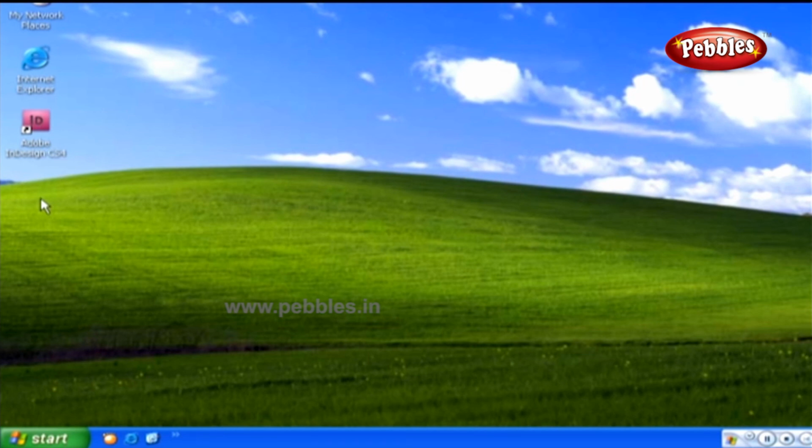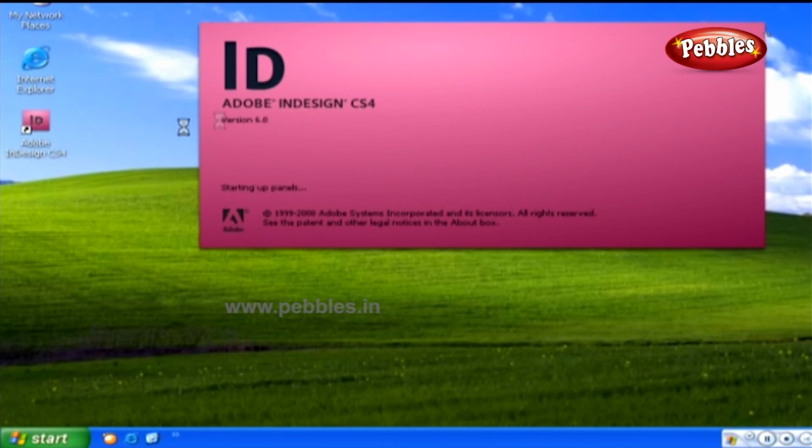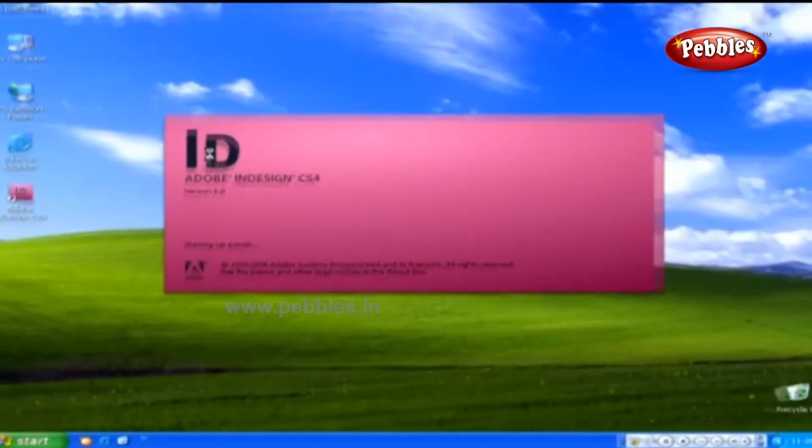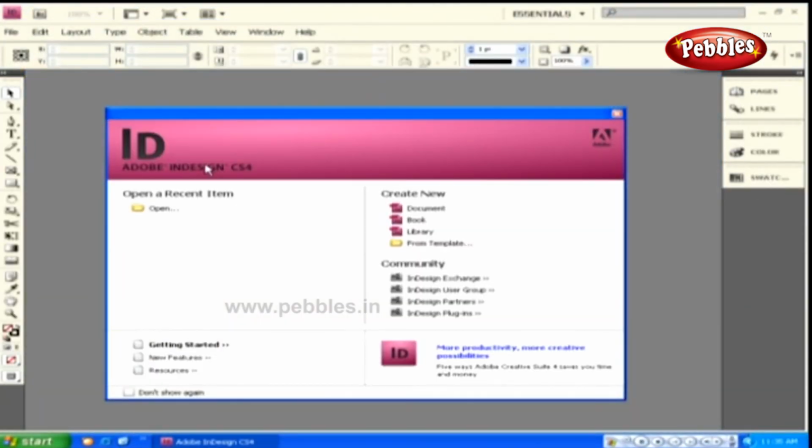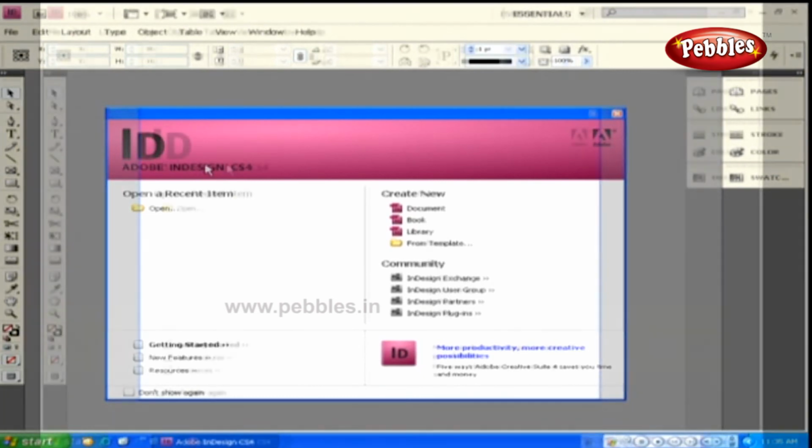Now open the software by double-clicking on the icon present on the desktop. You'll notice the application gets started with a new look right from this splash screen. The screen is still simple, but you can notice some of the shiny transparency effects applied on the ID. The InDesign application is opened and it's ready for work.